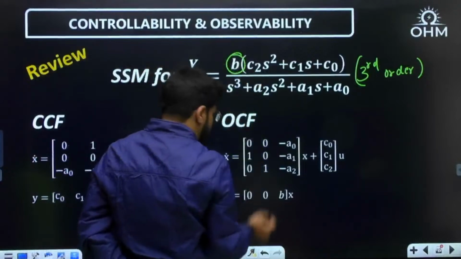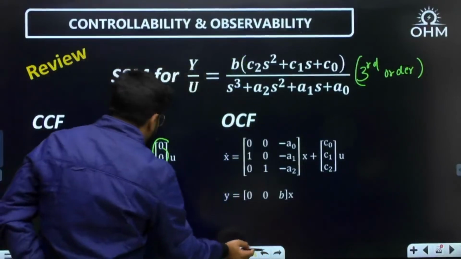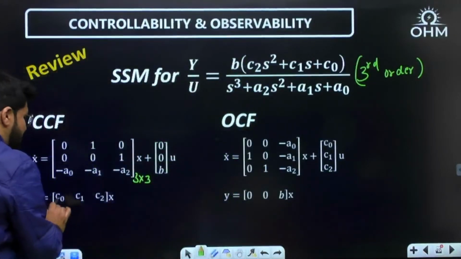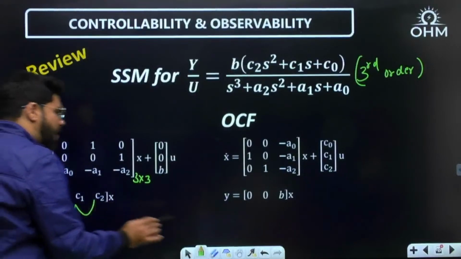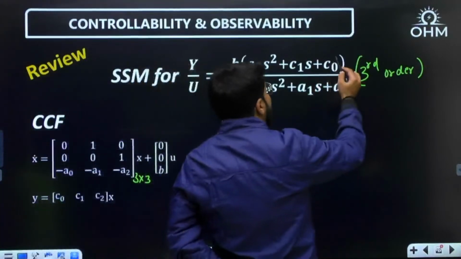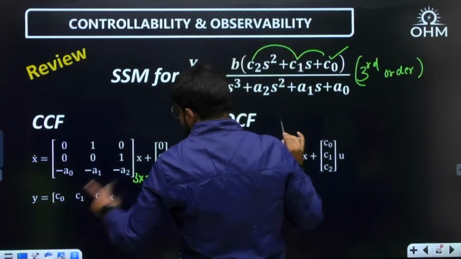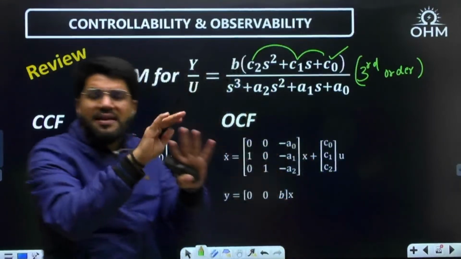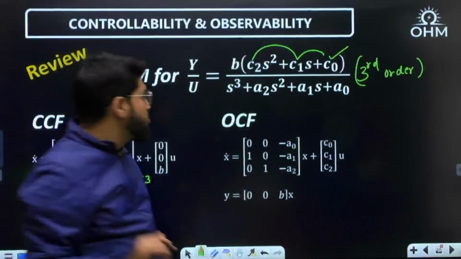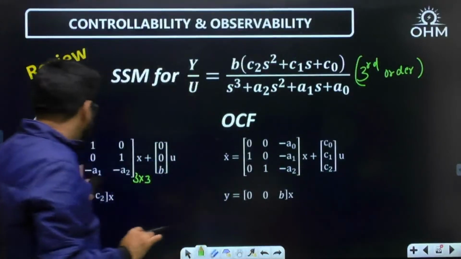Again some common factor in the numerator. And what is Y? CX. What is C naught, C1, C2? Same pattern here. Go to the numerator, start with the constant term and go reverse: C naught, C1, then C2, same sign. Numerator terms, same sign. Denominator terms, opposite sign: minus A naught, minus A1 and minus A2.